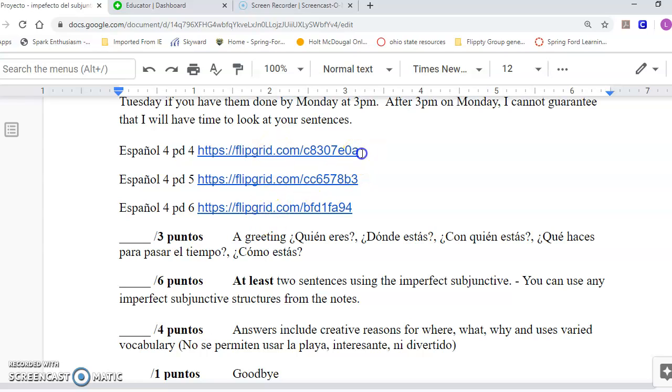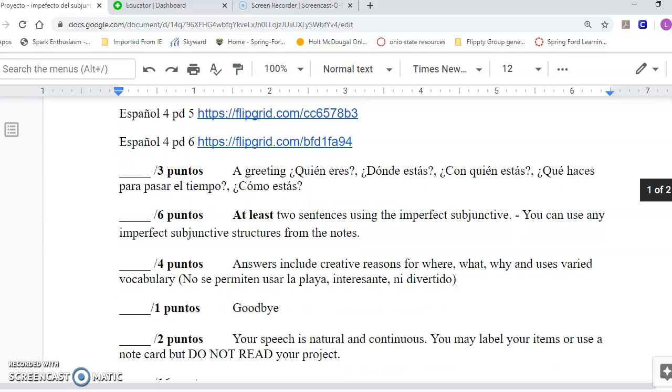So to make your video, here are the links for period 4, 5, and 6, and this is the code. Right here, that's the code that you can put into your phone. If you download the app onto your phone, then you can walk around your house and make the video.